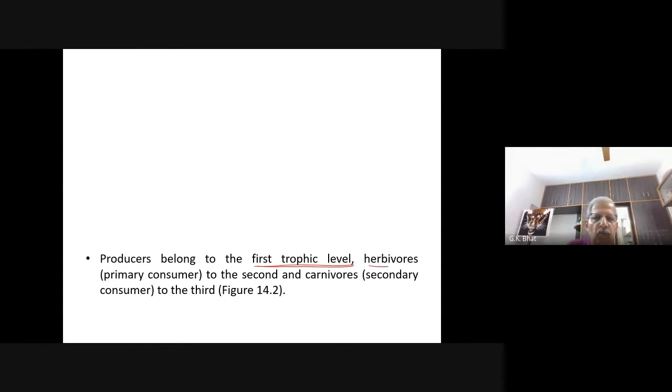Herbivores always belong to second trophic level. Carnivores always belong to third trophic level. So producers are always in the first trophic level. Herbivores, which feed on the plants, they occupy the second trophic level and they are always called primary consumers. And carnivores occupy the third trophic level, but they are called secondary consumers. I hope you understand this point.